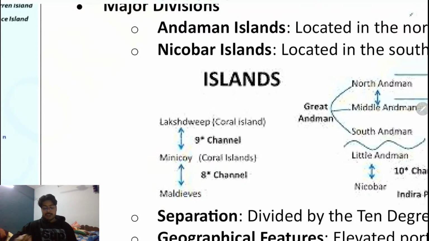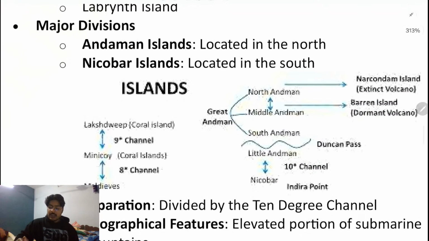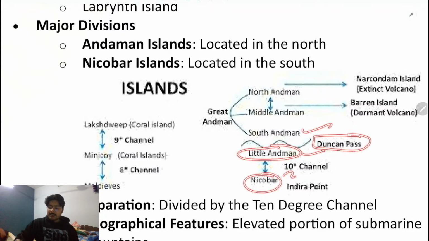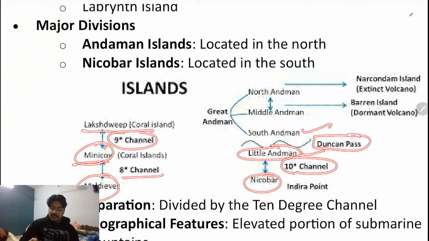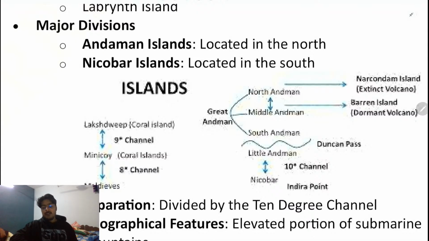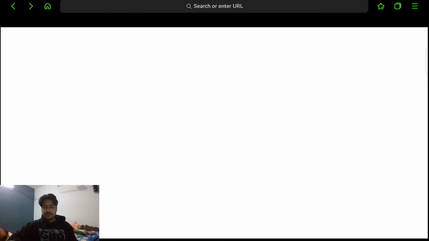I'm repeating myself again from the start. South Andaman and Little Andaman are separated by the Duncan Passage. Next, Little Andaman and Nicobar are separated by the 10-degree channel. Next, Lakshadweep and Minicoy are separated by the 9-degree channel, and Minicoy and Maldives are separated by the 8-degree channel. Clear? This is what you need to understand from this section, and let me show you some better pictures too.